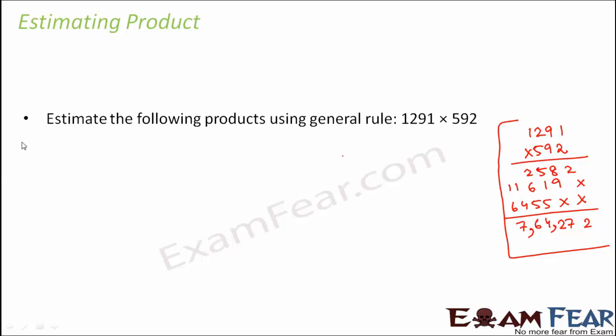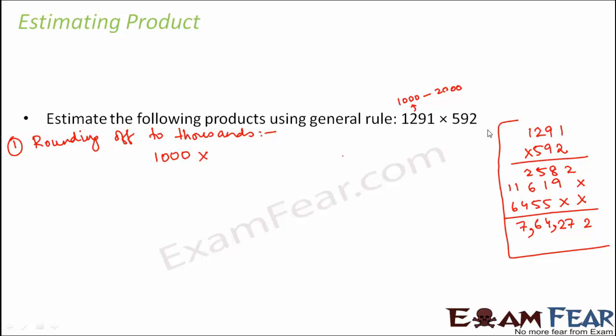So let us first try to round off the numbers to thousands. When we round off 1291 to thousands, this lies somewhere between 1000 and 2000. Now 1291 is more close to 1000, so this can be approximated to 1000.